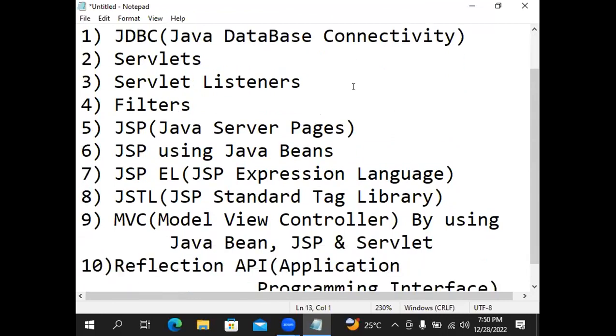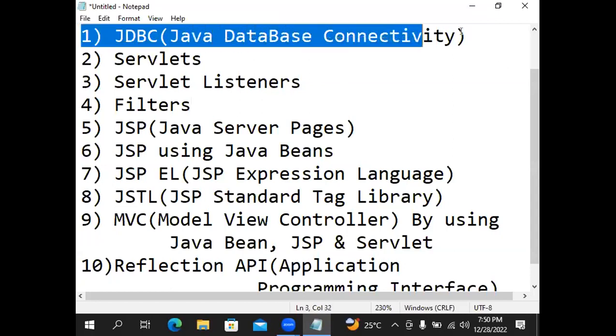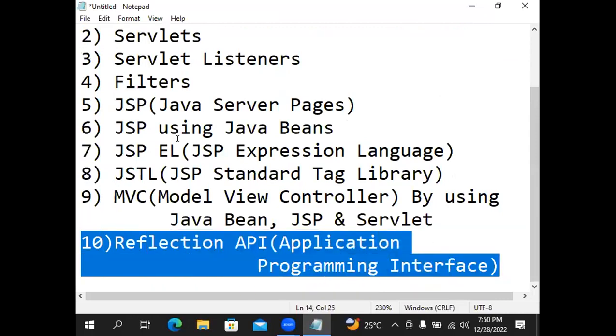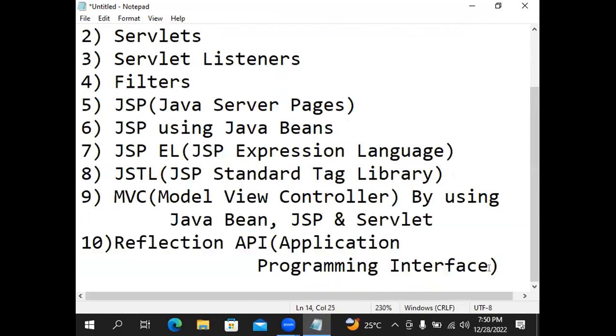According to Sun Microsystems, there is no core Java and no advanced Java. Even according to Oracle Corporation, which purchased Sun Microsystems, there is no core Java and no advanced Java. That's what was already given. Advanced Java means the first topic and last topic come under Standard Edition. Remaining topics come under Enterprise Edition. That is also noted.